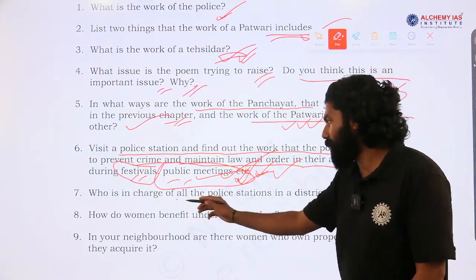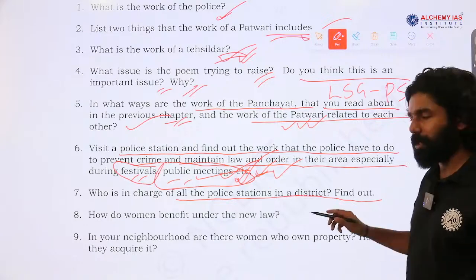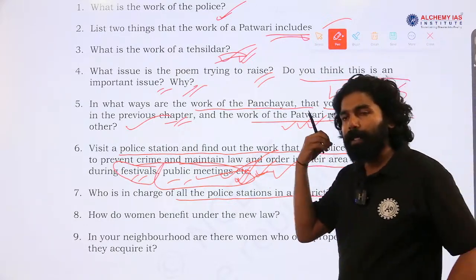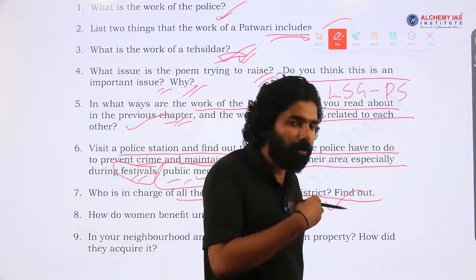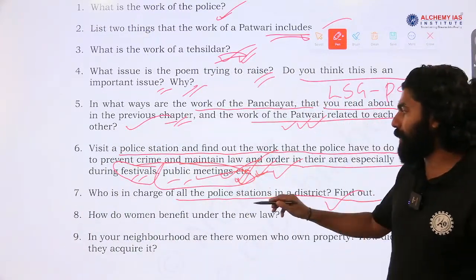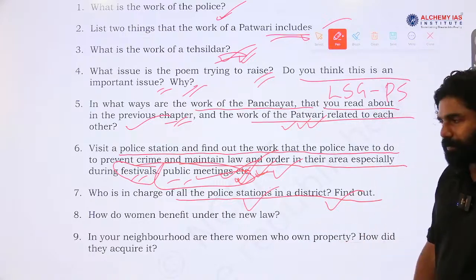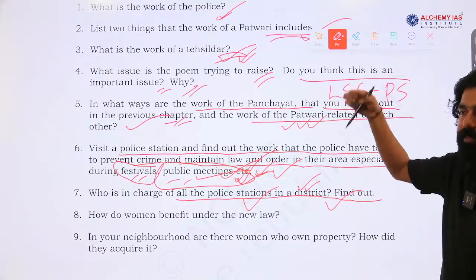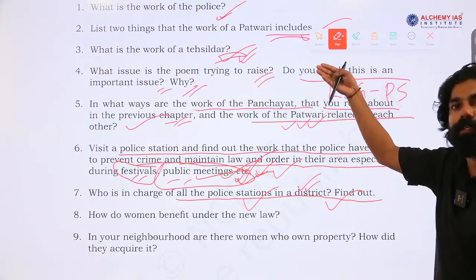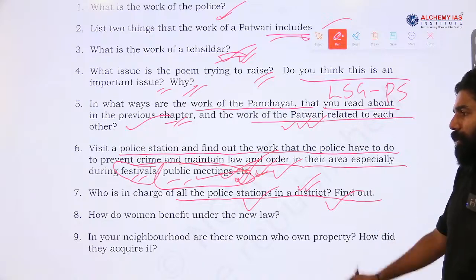Who is in charge of the police station in the district? Find out. At the district level we have the IPS rank officer, the Superintendent of Police. So, this is another level, that is, you can also observe who is in charge of the police station at the district level. And what are the levels of the district level police? Like the collector we have studied, and similarly below we have the Tahsildar, then the Patwari, the village officer, like that.